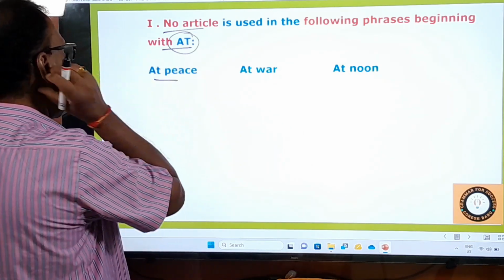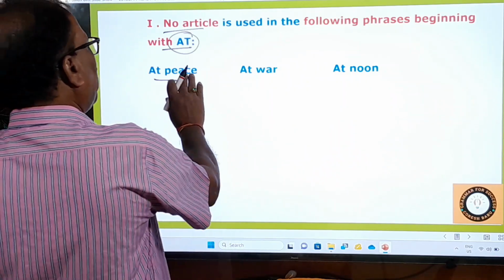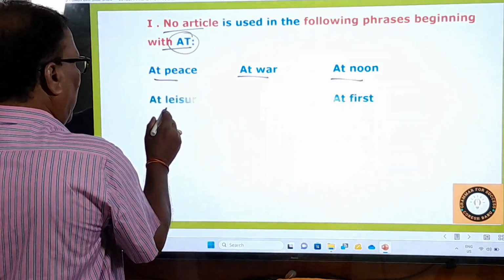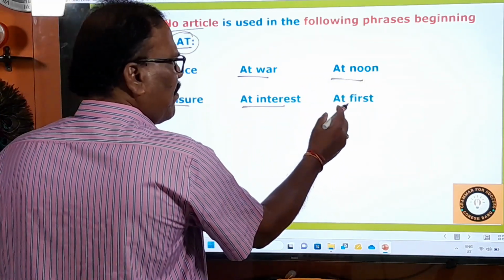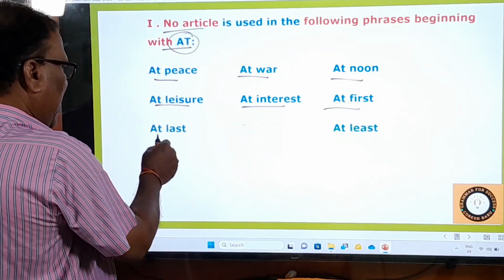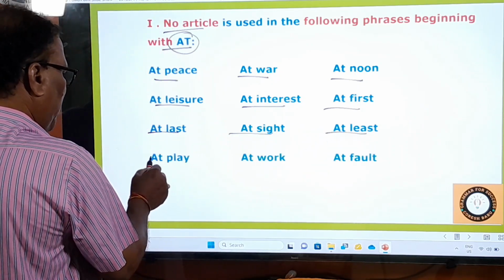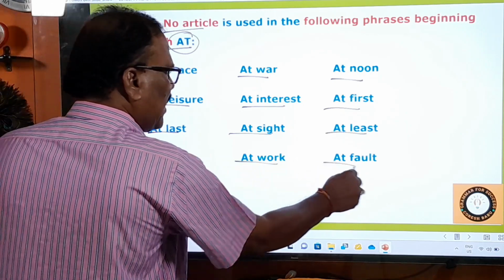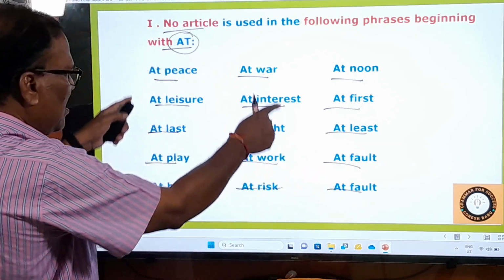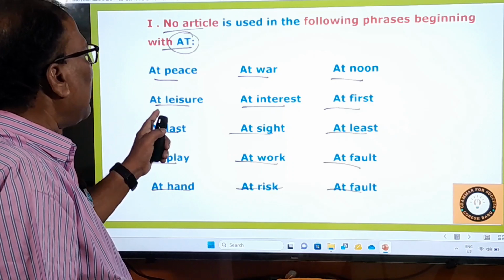At peace. I'm giving examples with all these phrases. At peace means peaceful, at war means quarreling. At noon, at leisure, at rest, at interest, at first. These are all simple phrases, anybody can understand. At last, at sight, at least, at play, at work, at fault, at hand, at risk. So these are very, very important phrases that do not take an article.